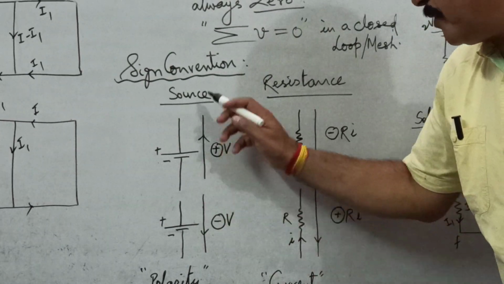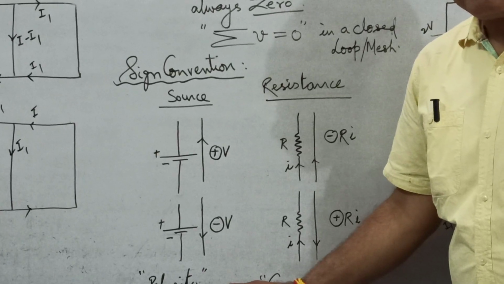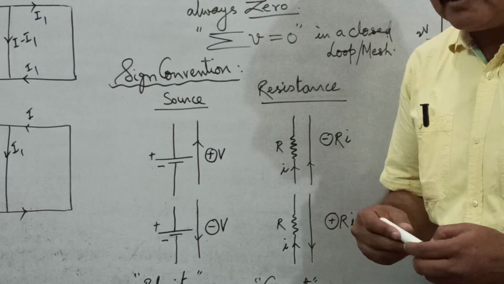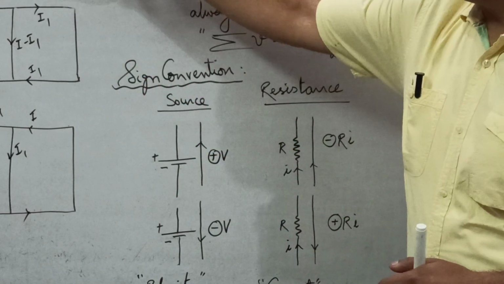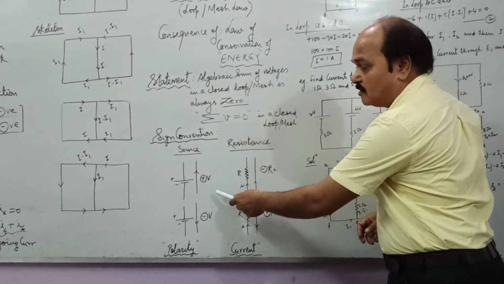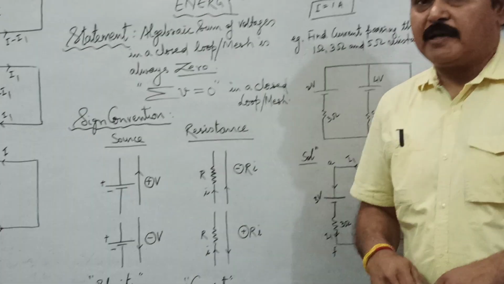Remember, when we pass across a battery, we simply look at the polarity of the battery. Very, very important. We only look at the polarity of the battery, not the direction of current. Why? Because when we apply this law, Kirchhoff current law is already applied by the time we come to this law. So don't look at current, just look at the polarity of the terminals of the battery.